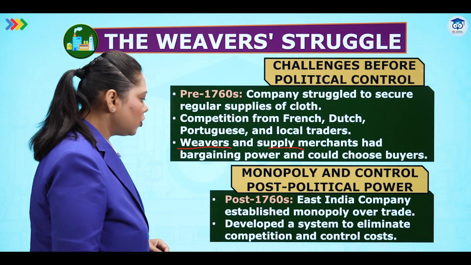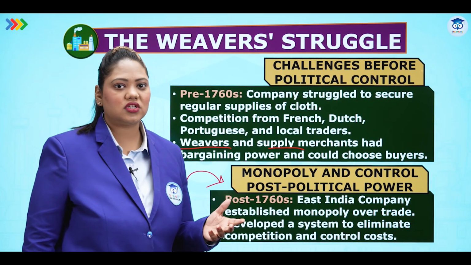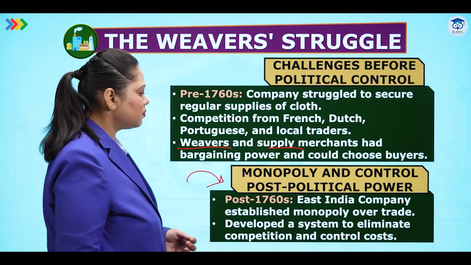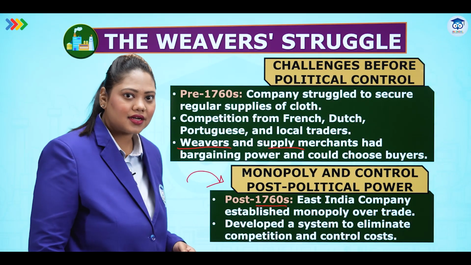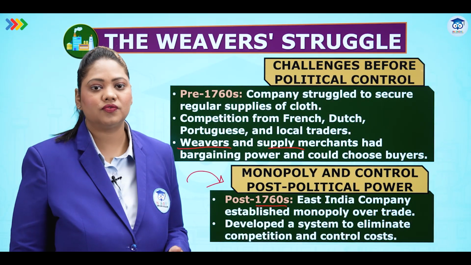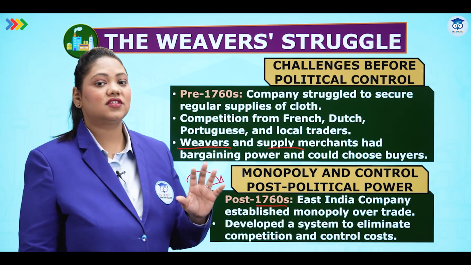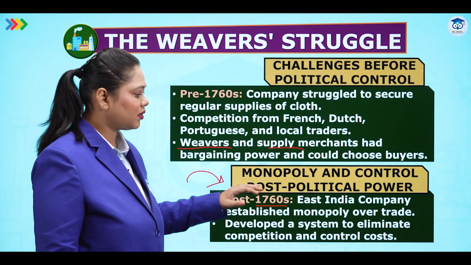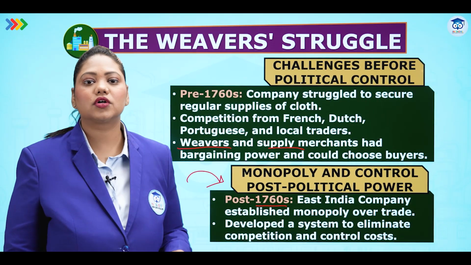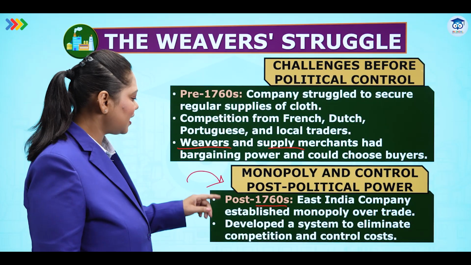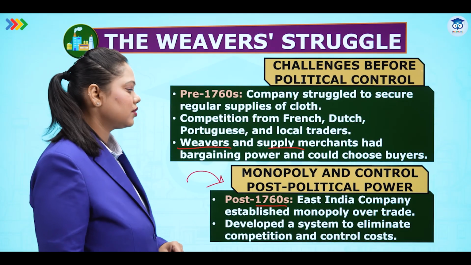Monopoly and control post-political power. Now, post-1760s, that is after 1760s, we see a change in scenario. The East India Company established monopoly over trade. Why? Because after 1760s, they started taking control over the politics of our country. And that is why we have many acts after 1760. You've seen 1773, you've seen the Regulating Act. You will see many acts, many wars that were won by East India Company in India, and that is why now they could control trade. East India Company established monopoly over trade, developed a system to eliminate competition and control costs.